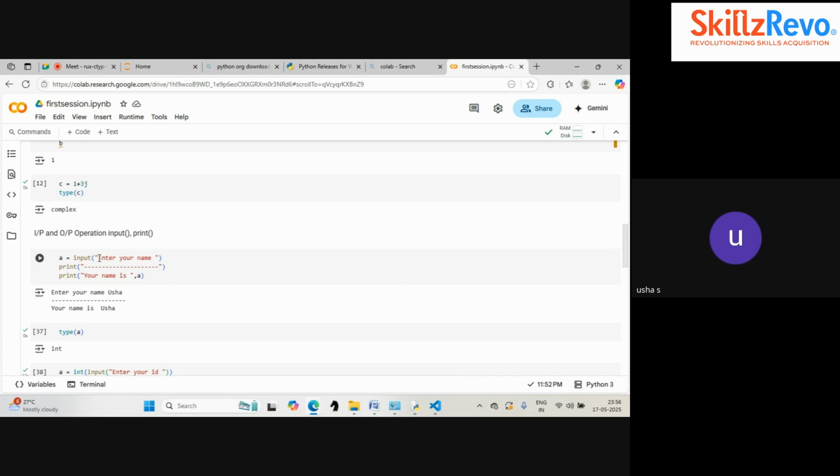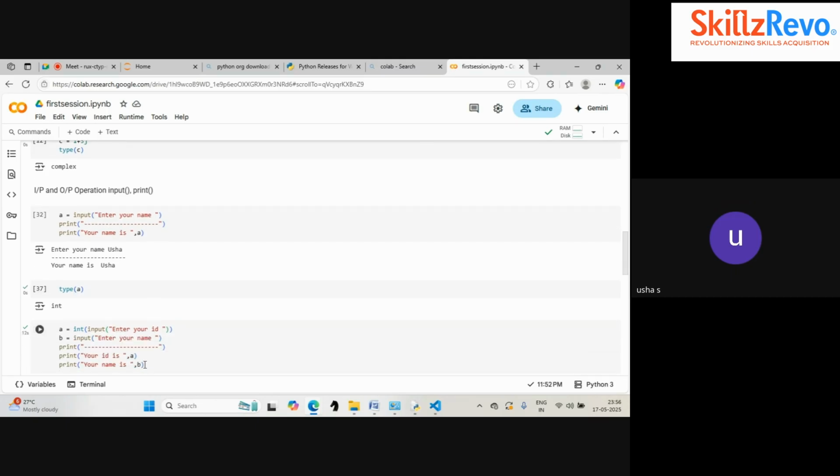Whenever we enter something based on the prompt, it is taken as a string input. To typecast that, we have to use something in front of the input, that is int if it is integer data. If it is normal text data, we don't need to mention anything in front of the input.